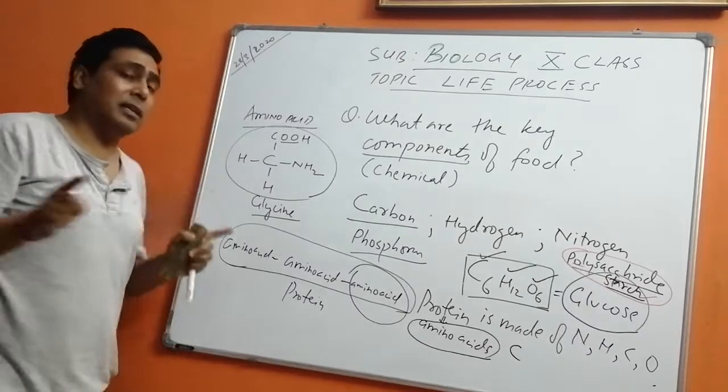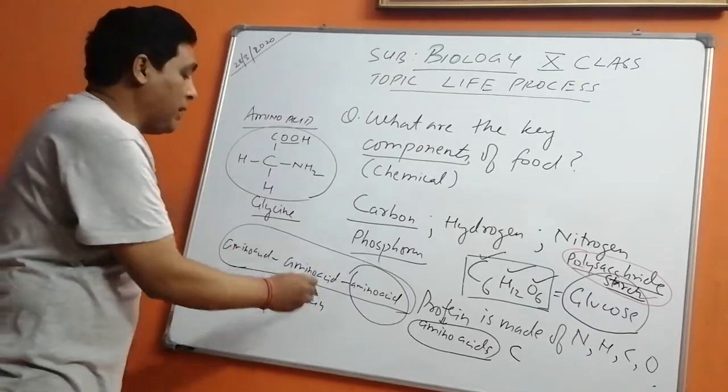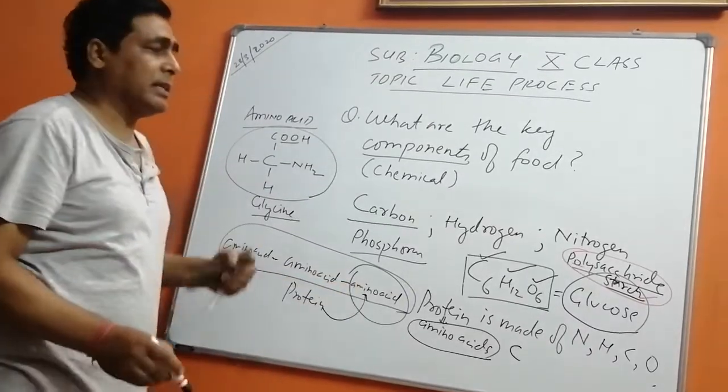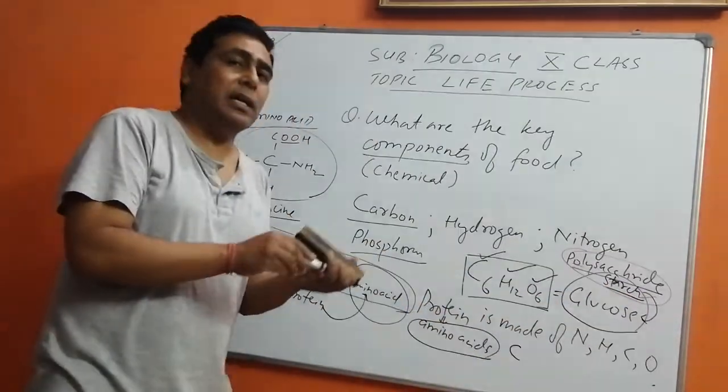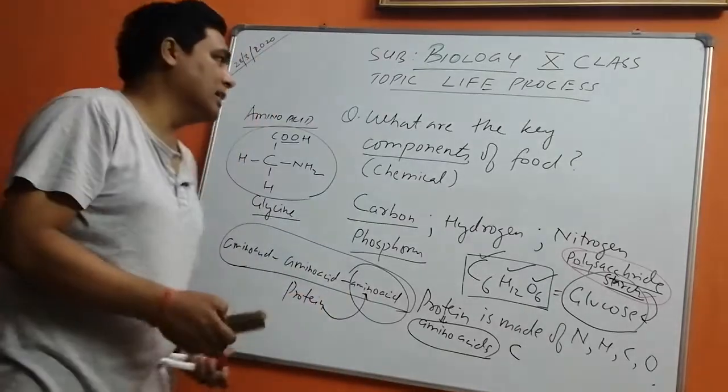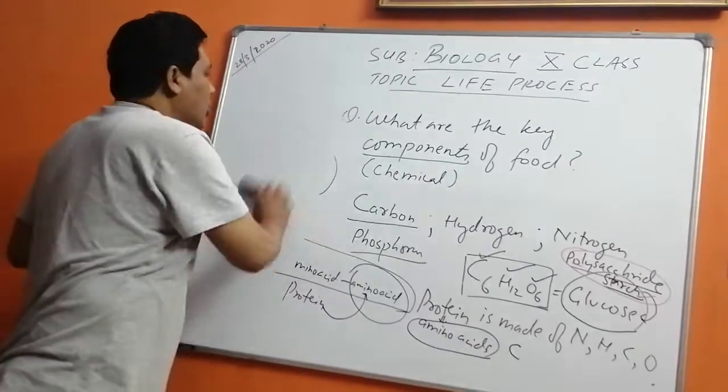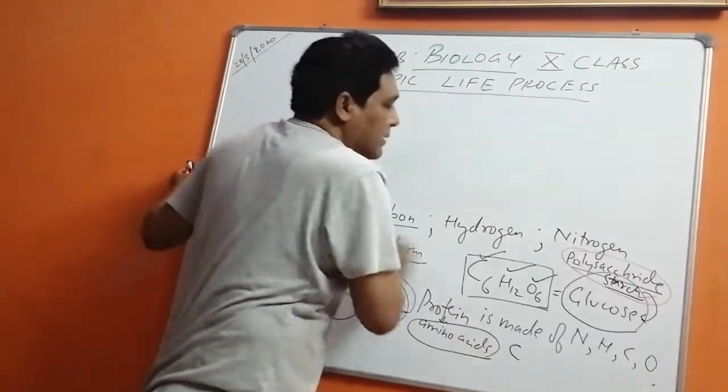Now this has been asked in the examination. Already I told you, what is the final product of protein? It is amino acid. What is the final product of starch? It will be glucose. Okay, so we are going to go to the next thing.